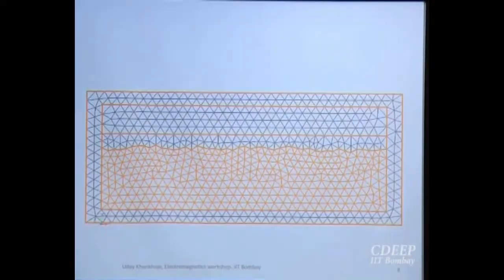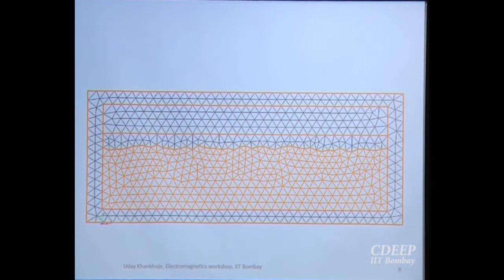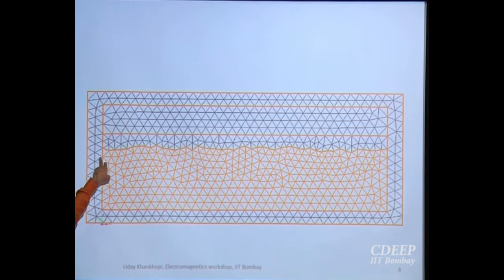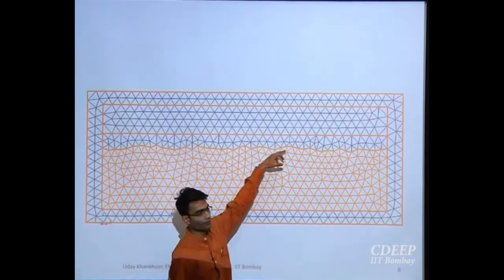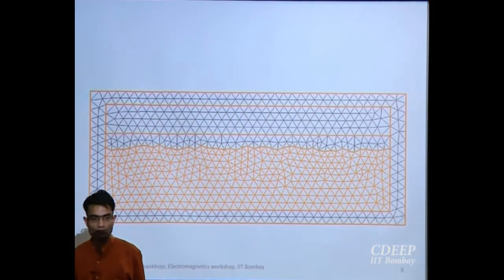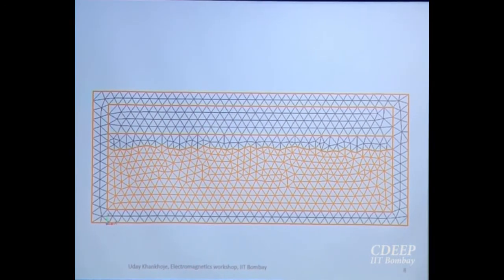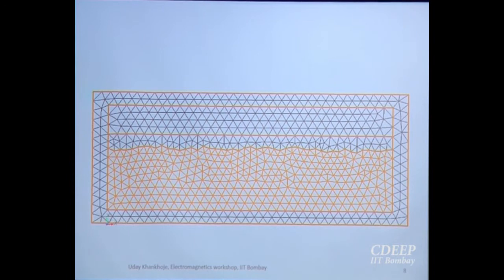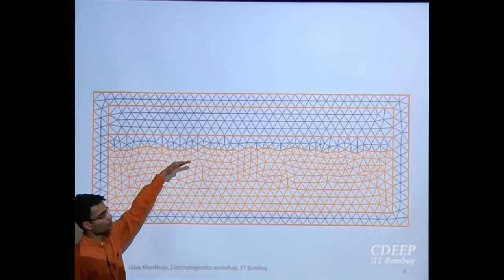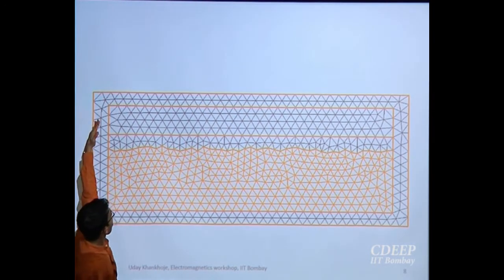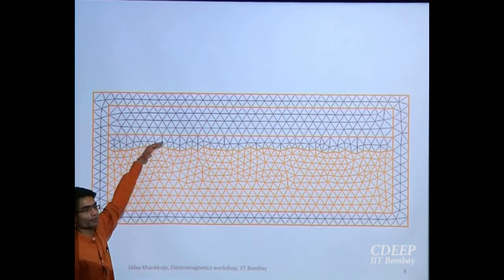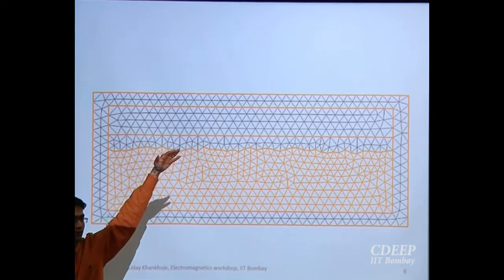So this gives you an example of a mesh which I have used in a research setting. Here what I was trying to simulate was how a radar wave interacts with a natural soil surface. This orange thing over here is a soil surface that is rough, because realistic soil, everyone has seen it, you cannot model it as a flat surface. So you have to model it as a stochastic process. FEM allows you to respect the boundaries of the soil surface, which I have done here, and I am going to propagate the incident wave from here and calculate the far field from here.